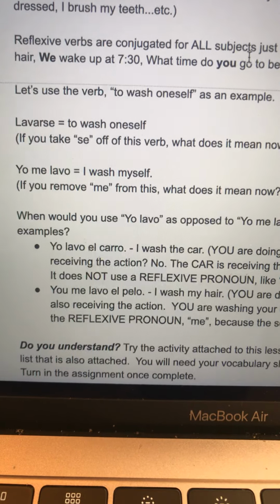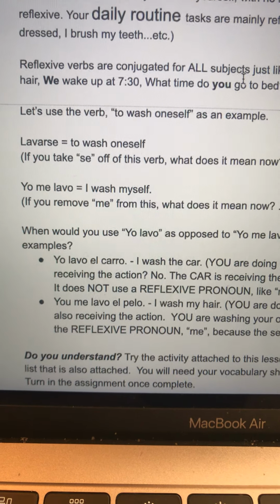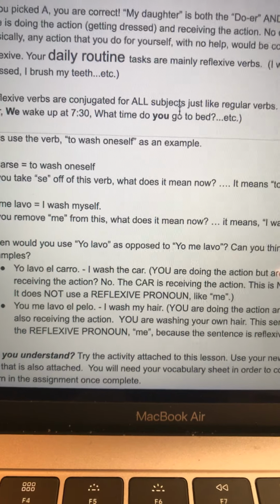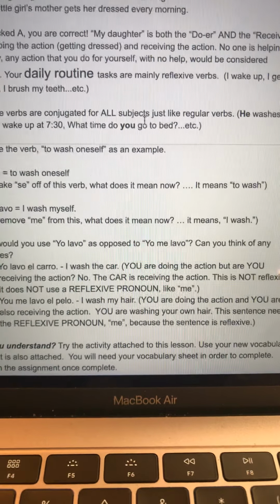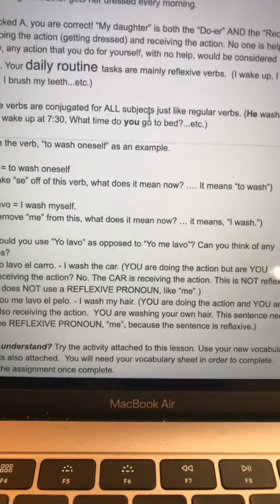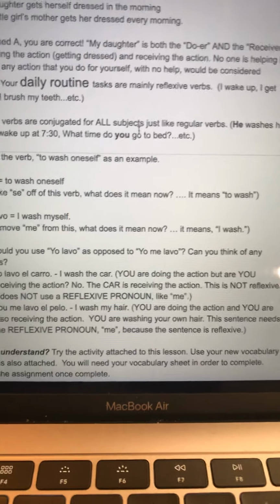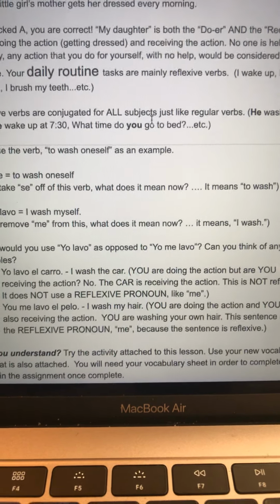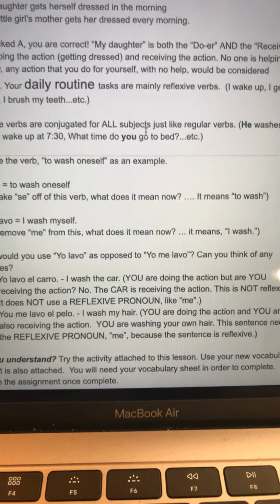In the next example, it is reflexive. Yo me lavo el pelo. I wash my hair. You are doing the action and you are also receiving the action. You are washing your own hair. This sentence needs the reflexive pronoun me because the sentence is reflexive.